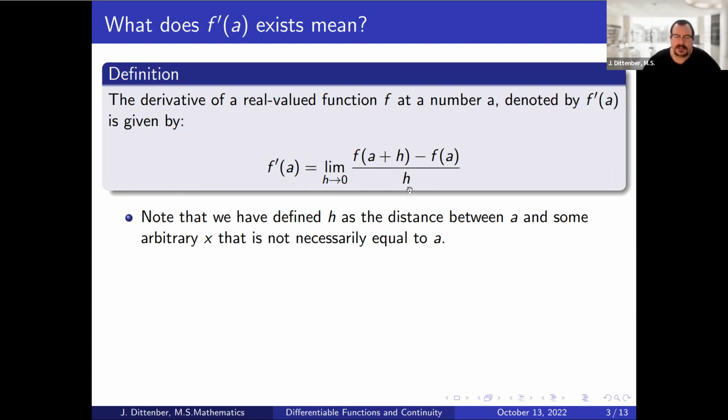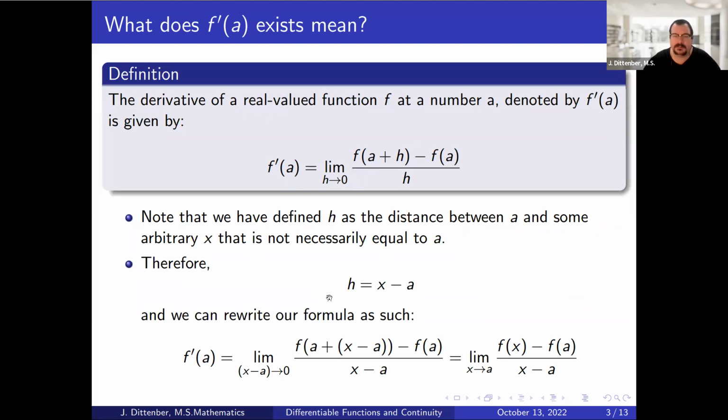Here, I want to change my notation a little bit. Recall that h is the distance between A and an arbitrary x that's not necessarily equal to A. So I could set h equal to x minus A, and go through this formula and replace the h with x minus A, because this formulation is going to be much more useful. Here I have x minus A going to 0, and I just change that into x going to A.